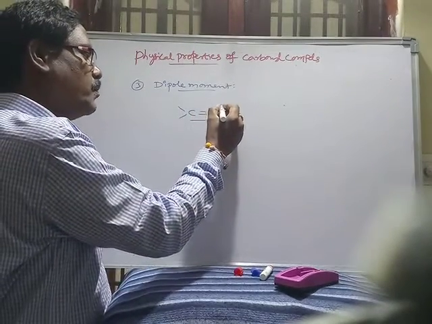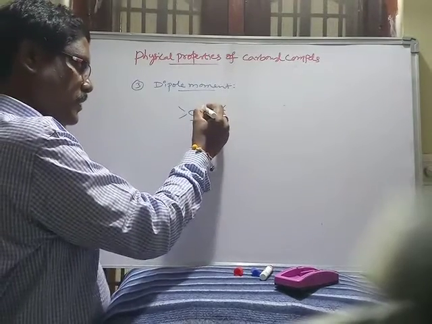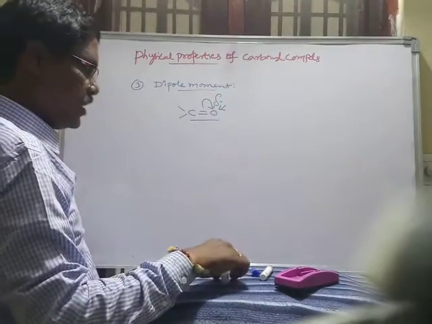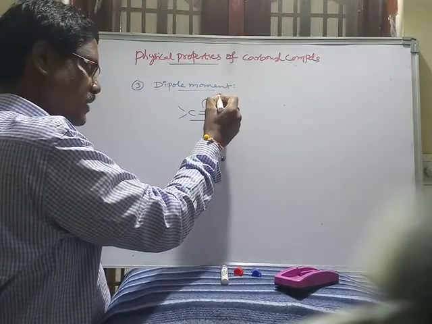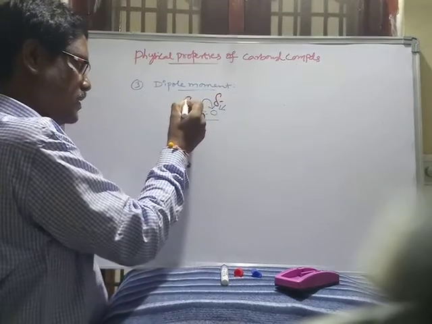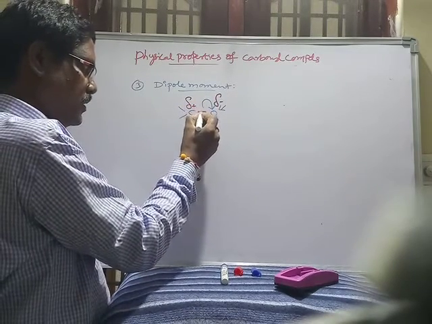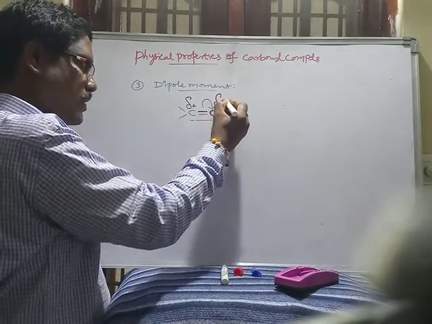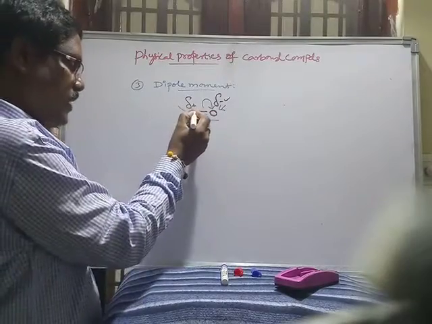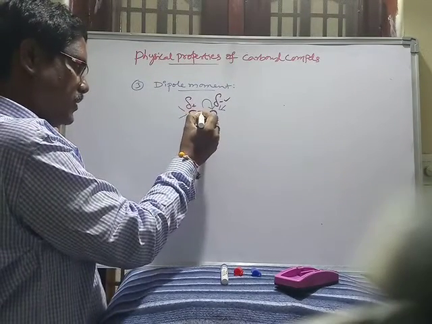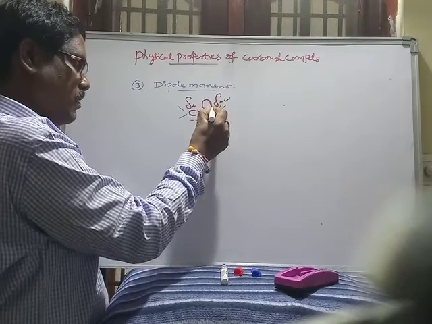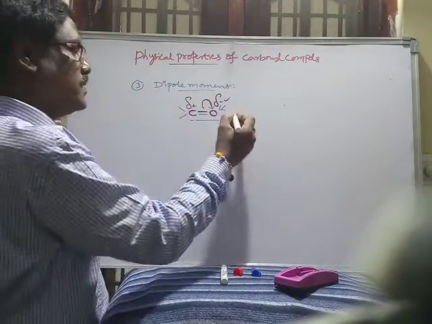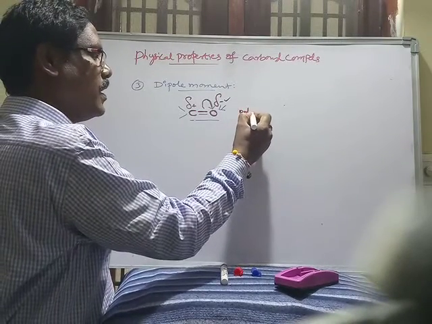Oxygen is the more electronegative atom, so the bonded electrons are attracted towards oxygen. Due to the shifting of pi electrons towards oxygen, oxygen gets a negative charge and carbon gets a positive charge. That's why it is a polar bond.